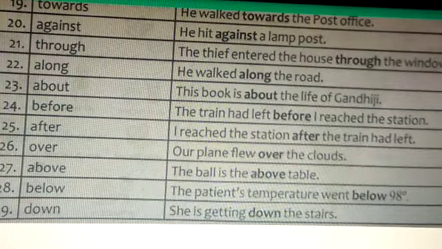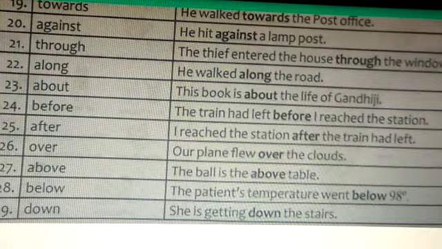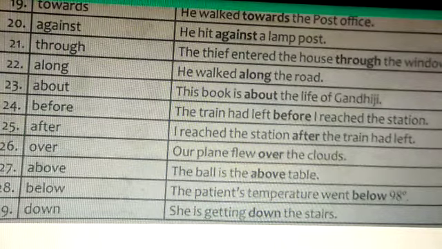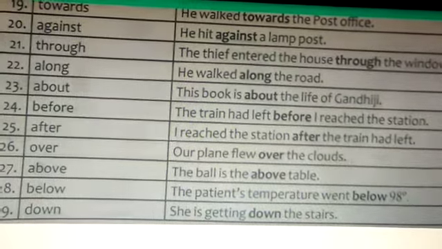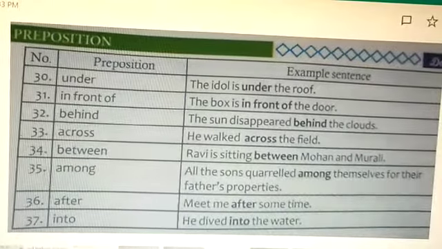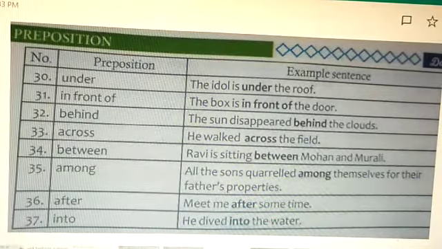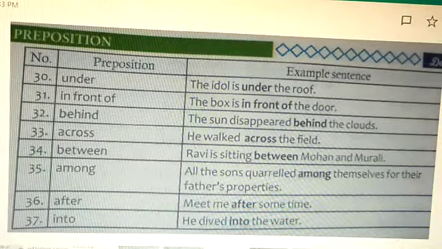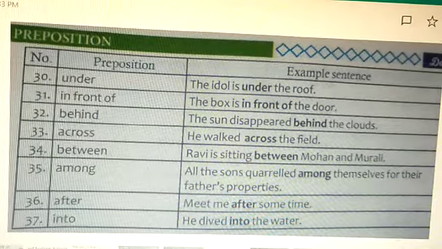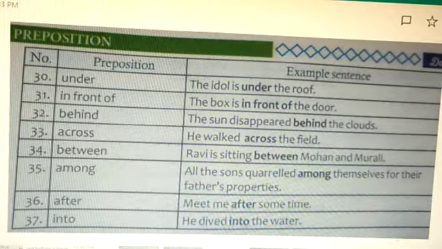The patient's temperature went below 98 degrees Fahrenheit. So it's going down. Then 29th, down. She is getting down the stairs. Coming to the 30th one, you see the usage of under. The idol is under the roof. Idol means, the statue.